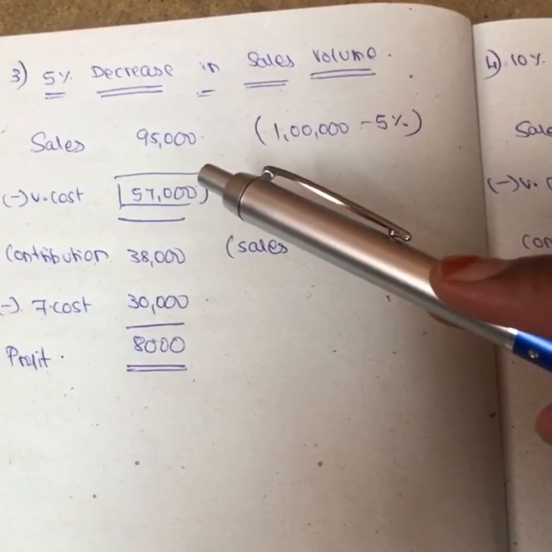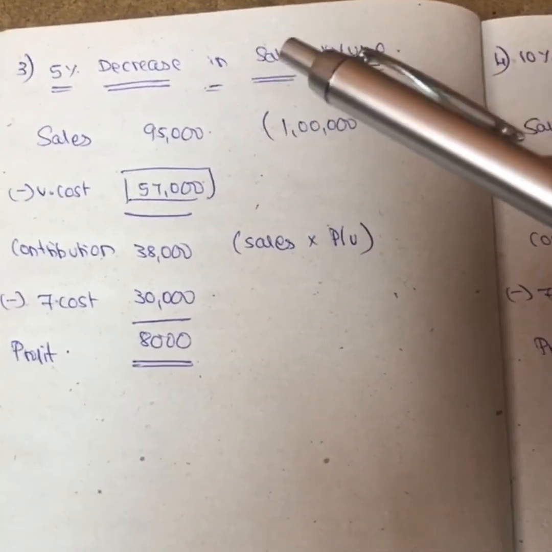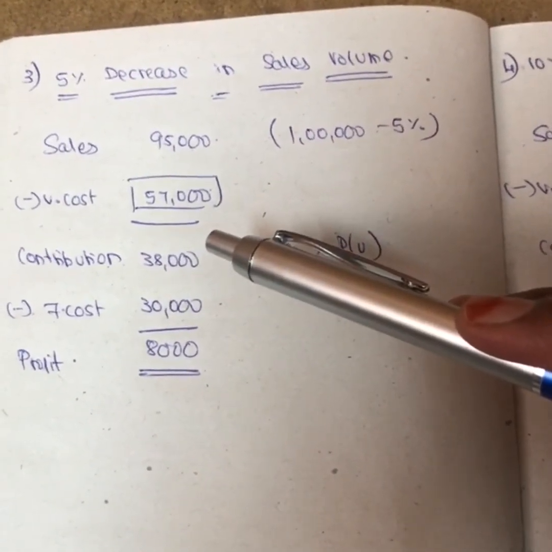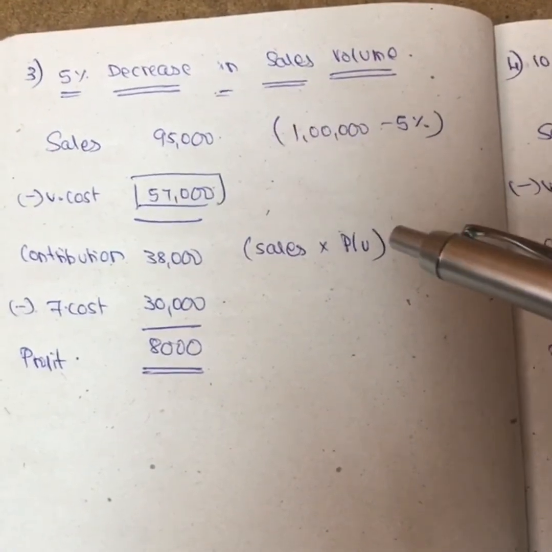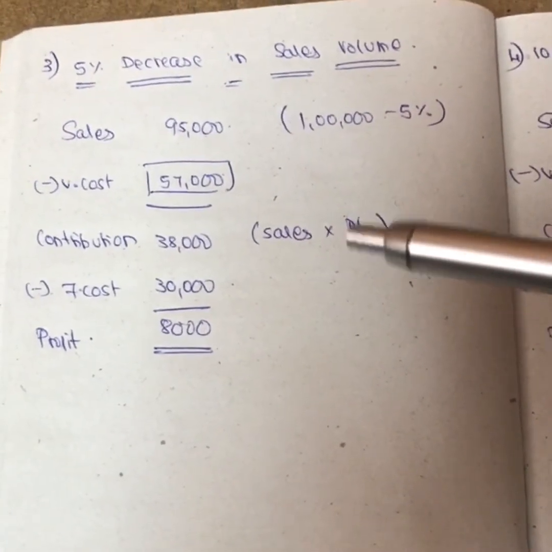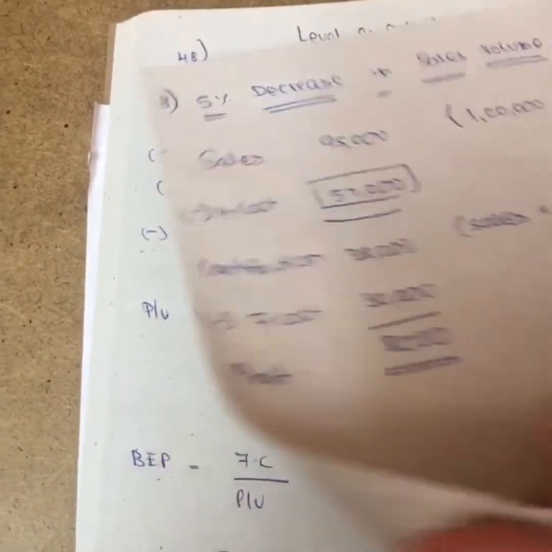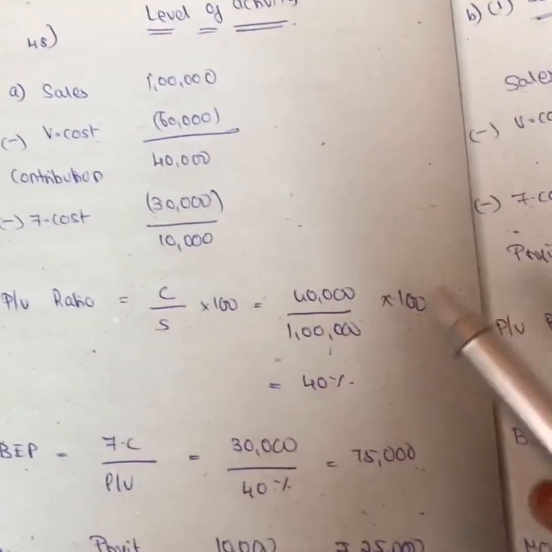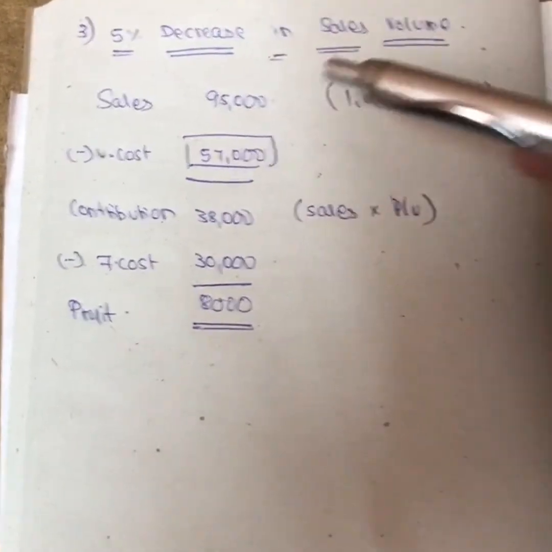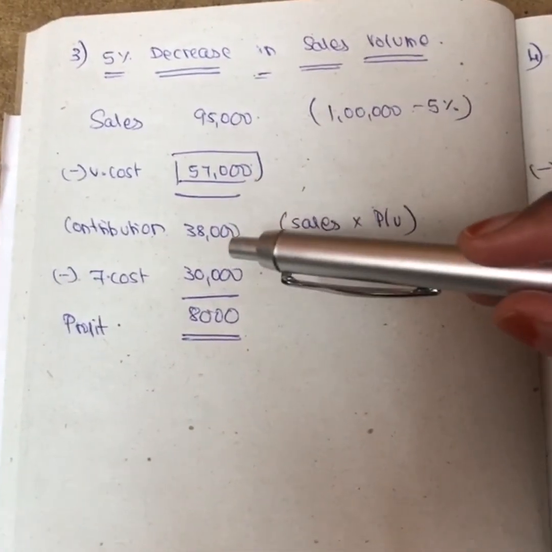So we don't know the variable cost, because whenever there is a change in sales volume, your variable cost will change. But we can calculate contribution. What is contribution? Sales into PV ratio. Your sales is 95,000 and your PV ratio, of course, will not change. We have to refer to the A subdivision for that. What is the PV ratio? It is 40%. So 95,000 into 40%, we get 38,000.